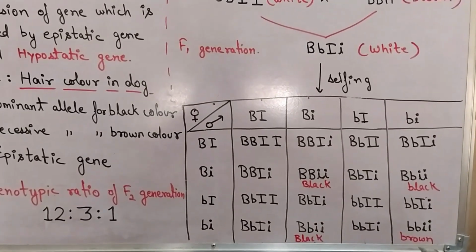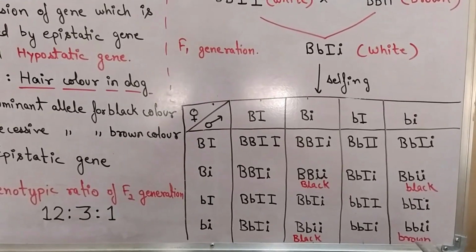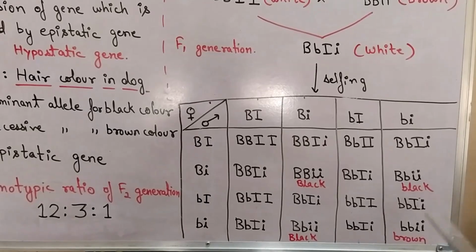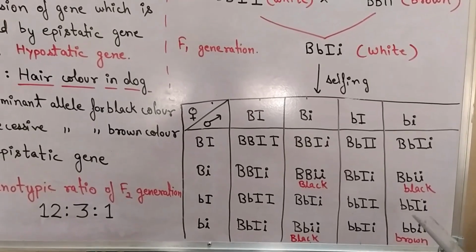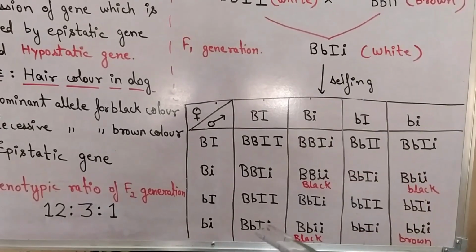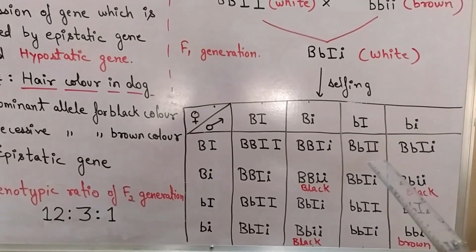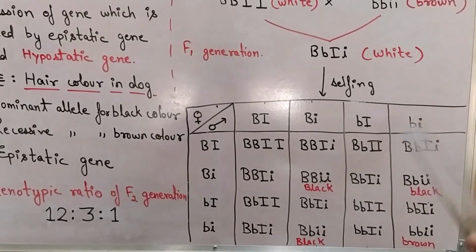And we only get one brown hair color dog, because here is the absence of dominant B gene and dominant epistatic gene. Else all other 12 genotypes show white color because of the presence of dominant epistatic gene.